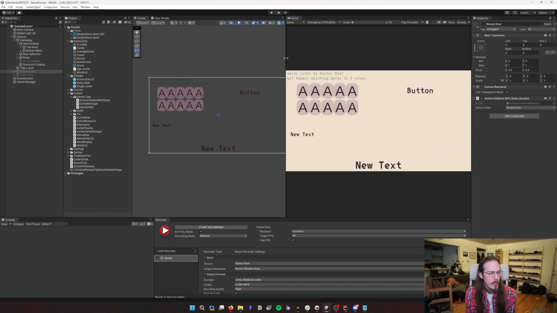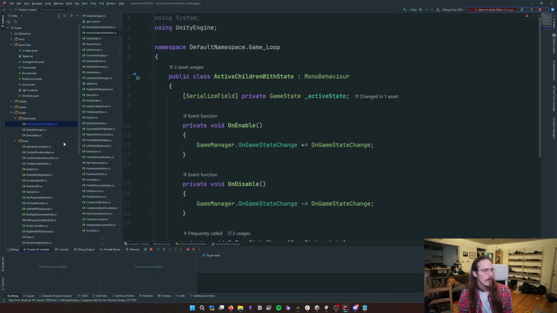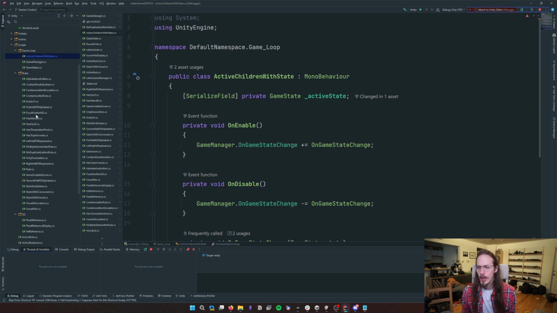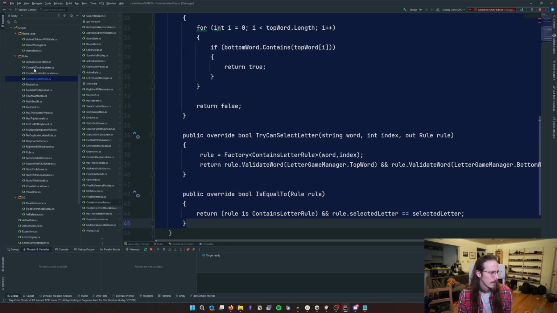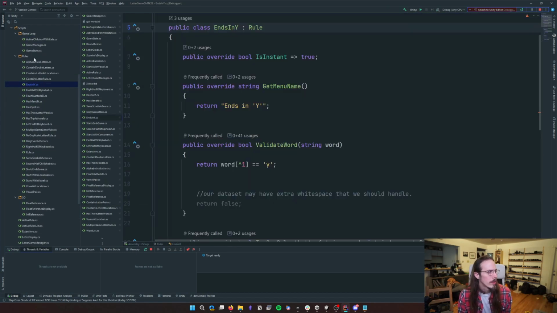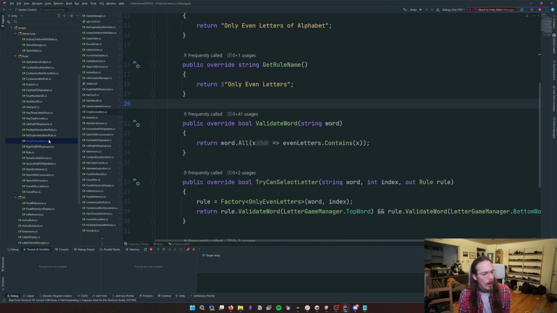Any other interesting challenges I hit on this? Really the idea was the hard part. Brainstorming rules. I kept talking to friends who I know like word games and getting their inputs. And I had a lot of really great suggestions that I just didn't have time to do or didn't have the ability to do. Like if it's a noun or if it's a plural of a word, or if it has the same Latin root, or if it's an anagram, all sorts of things that would be fun to think about, like, ooh, how rare is that?